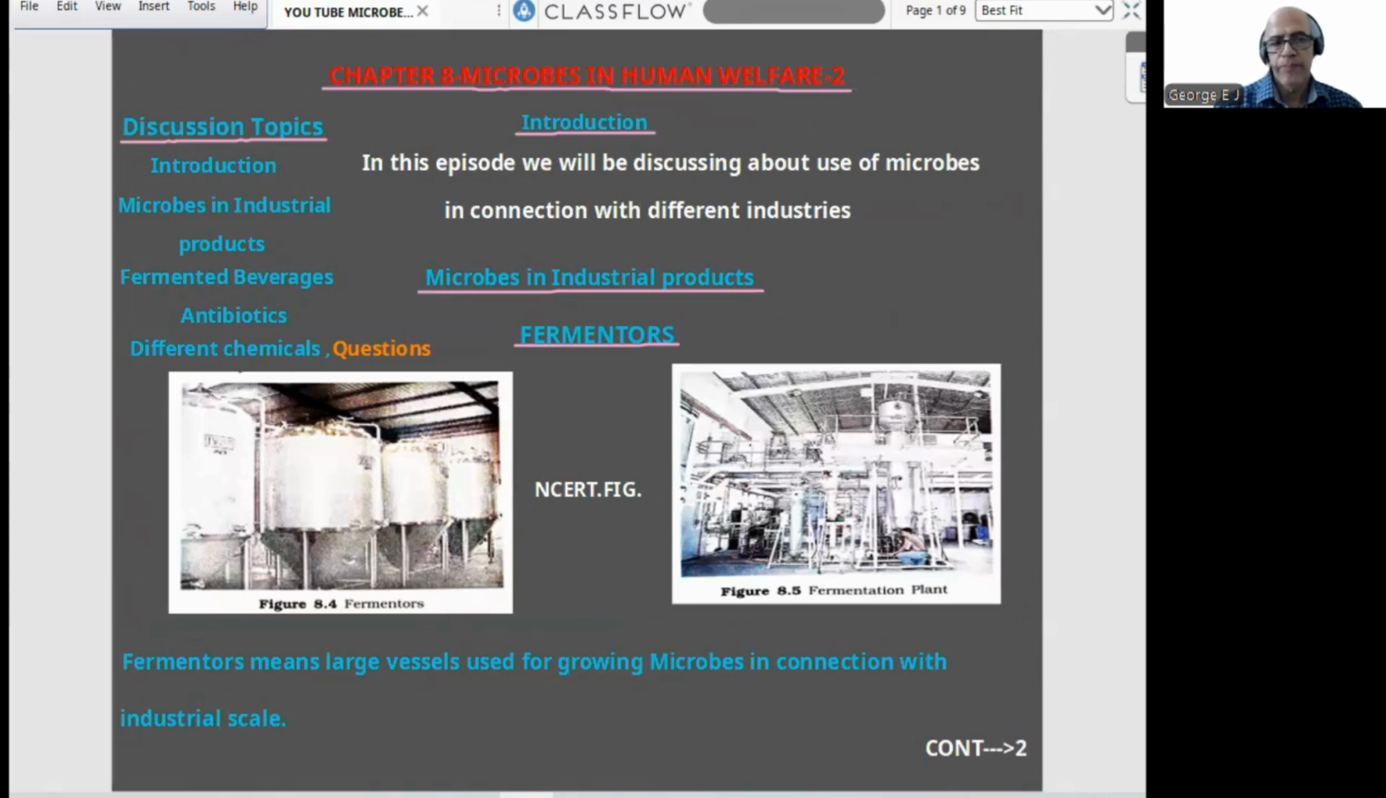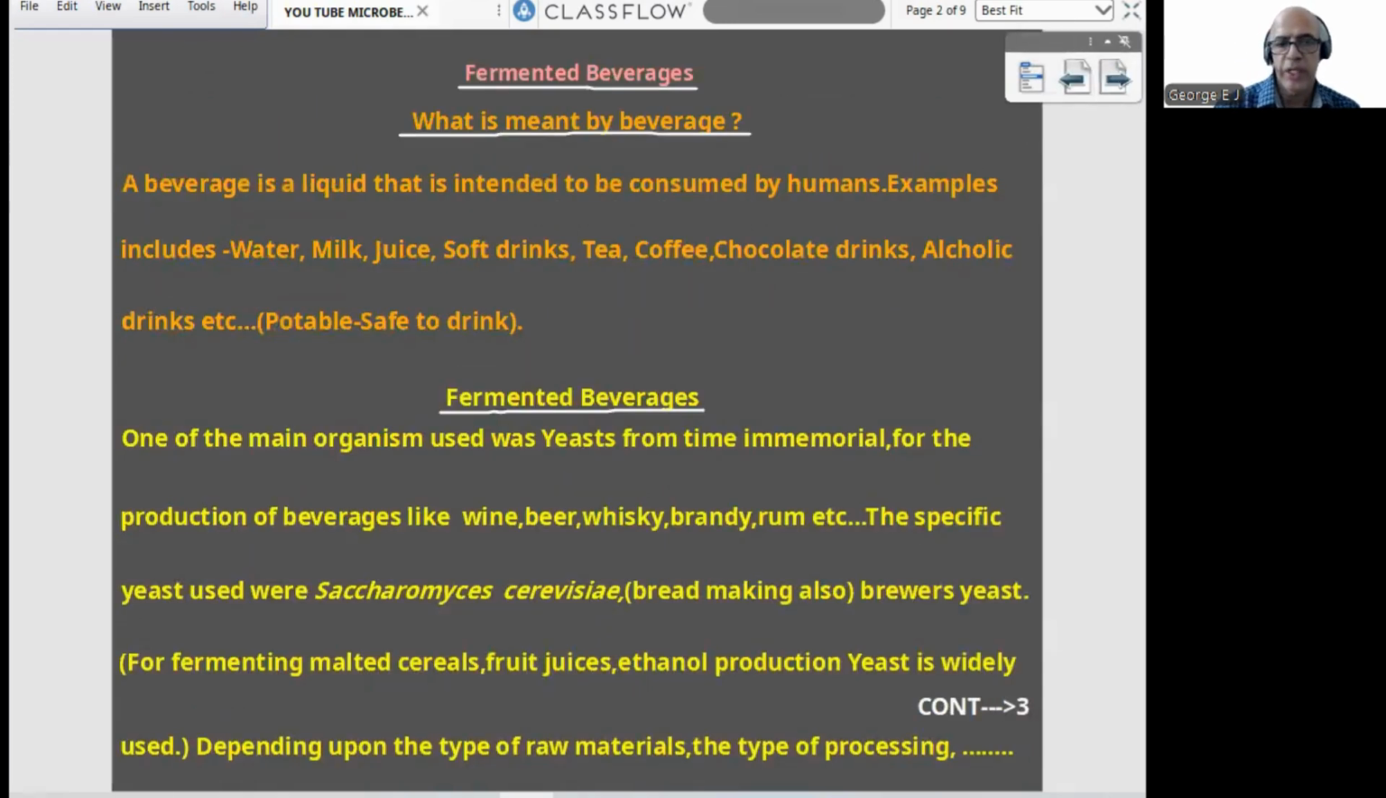So, we started with an introduction, what all things we'll be learning, specifically in connection with the different industries. Then fermenters, fermentation plant, NCERT diagram, NCERT-based questions, big vessels, large vessels. Then fermented beverages. First, we defined what beverages are. Then fermented beverages, main organism involved is yeast, and products like wine, beer, whiskey, brandy, rum. Then Saccharomyces cerevisiae, bread making is also connected. For fermenting malted cereals, fruit juices, ethanol production, all this.